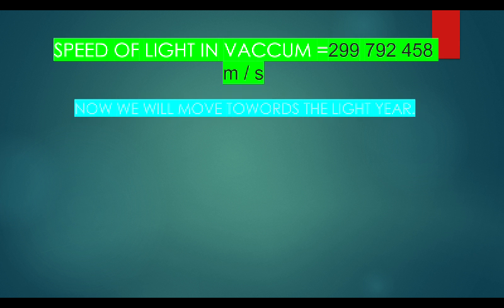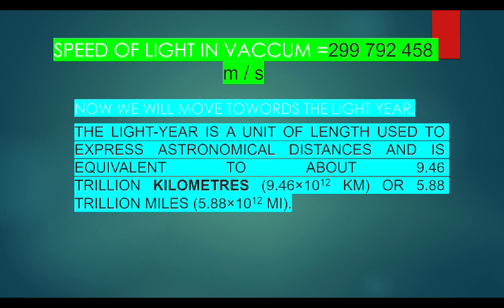Now we will move towards 1 light year. So what is 1 light year? 1 light year is basically the distance covered by light in a single year. Light year is a unit of length used to express astronomical distance and is equivalent to about 9.46 trillion kilometers, which is equal to 9.46 into 10 raised to 12 kilometers, or 5.88 trillion miles. So we can basically convert it from kilometers to miles.